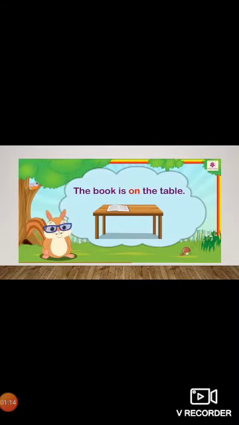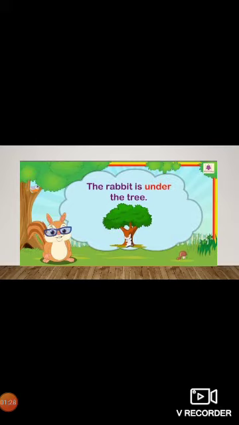Now look at the example number 1. The book is on the table. Here on is preposition. Okay, on tell us the position of book. Okay, now look at the example number 2. The rabbit is under the tree. Here under is preposition and it tells us the position of rabbit.